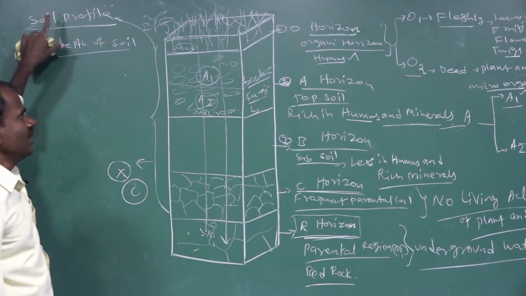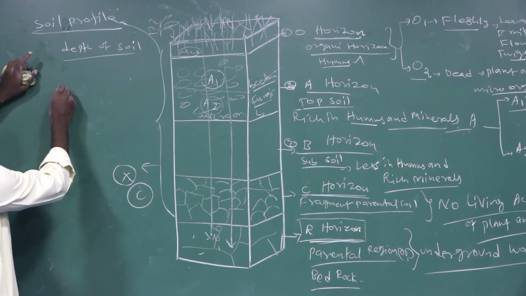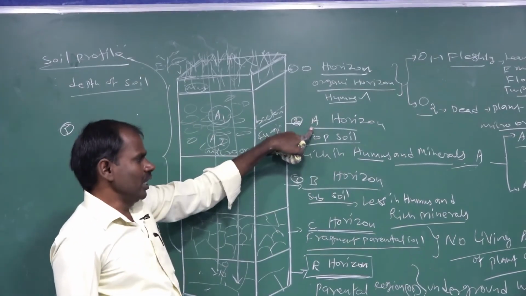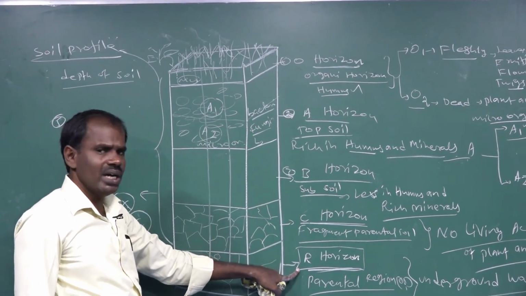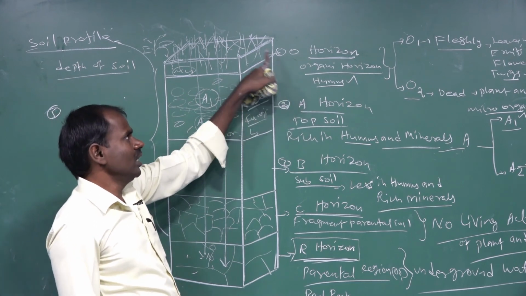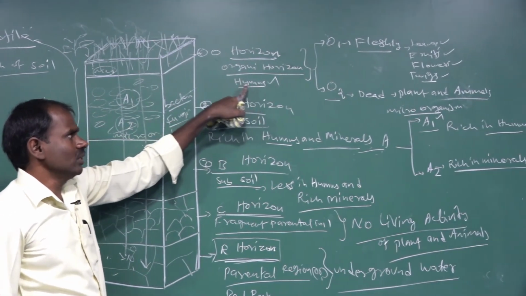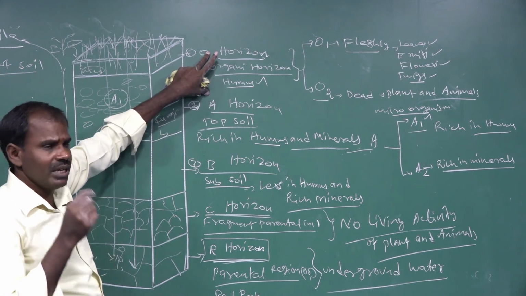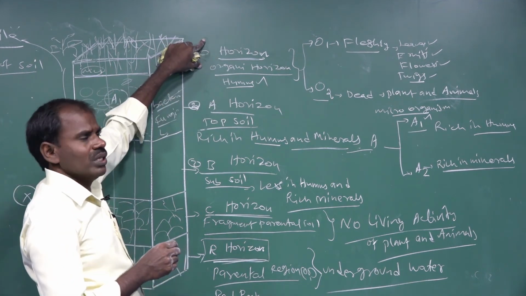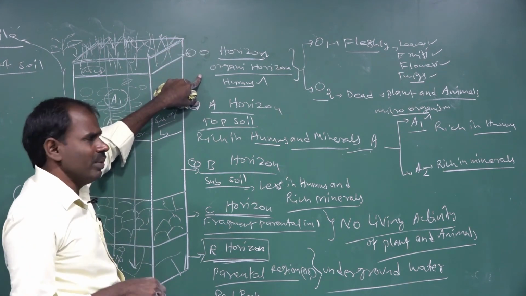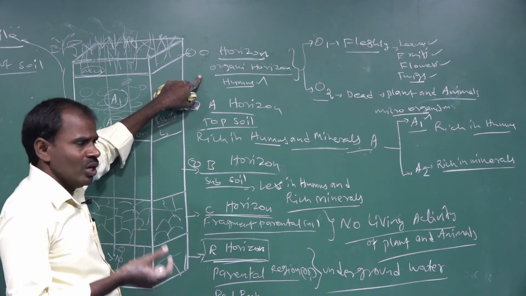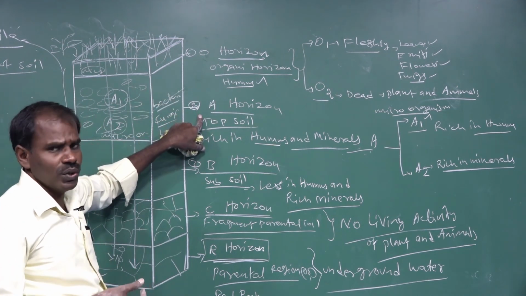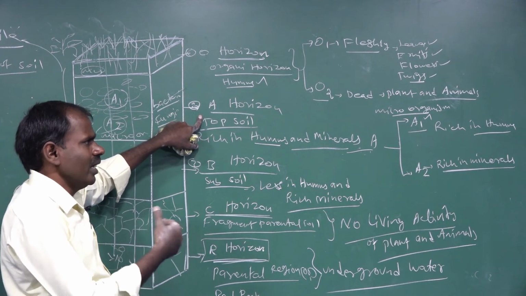These are soil profiles. There are 5 types of soil profiles: O horizon, A horizon, B horizon, C horizon, and R horizon. The O horizon is the organic horizon, found in humus, with living fleshy materials. Dead and decomposing organic matter, richer in humus and minerals, is found in the A horizon, which can be further divided into 2 types, A1 and A2.